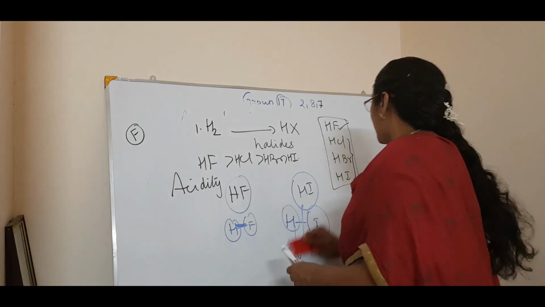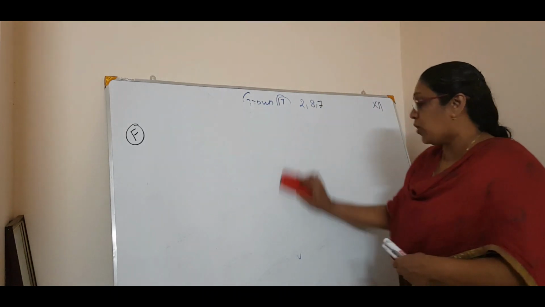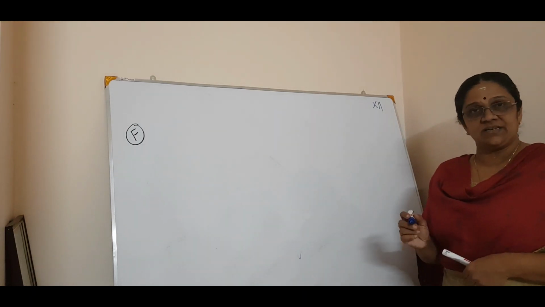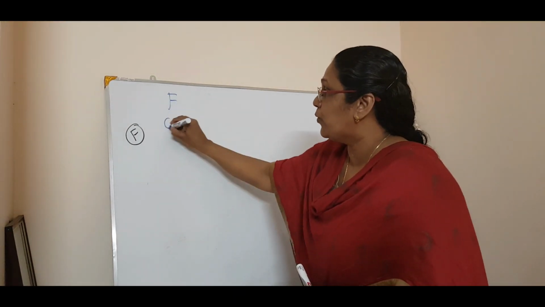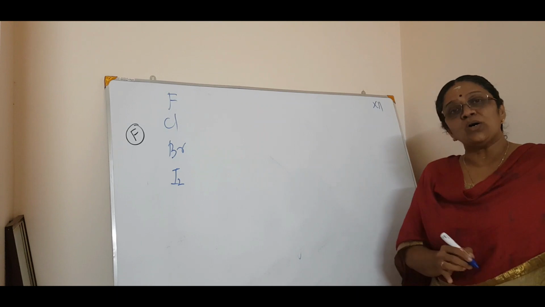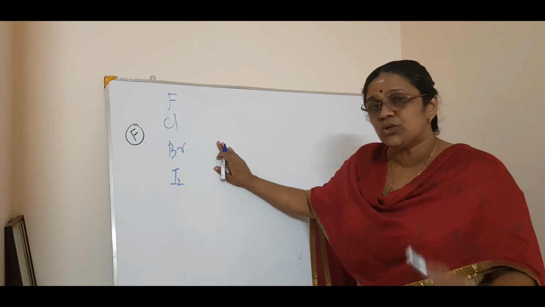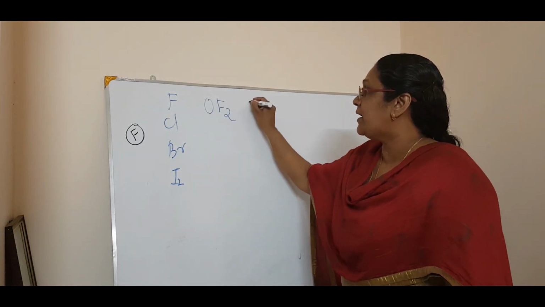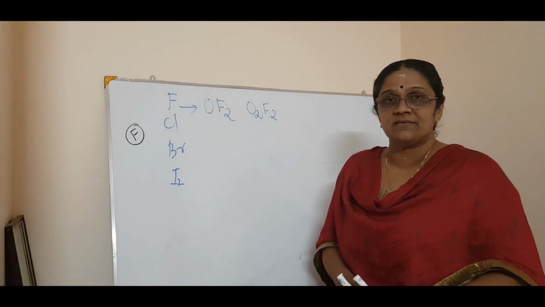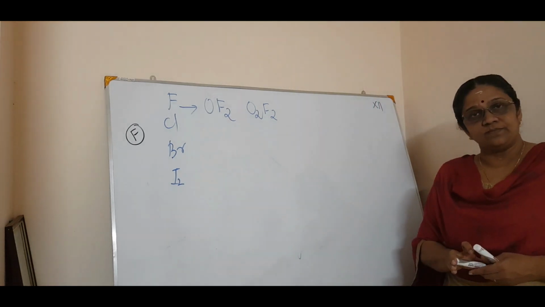Now we will see the reaction with the oxides, or the reactivity towards oxygen. How are these halogens reactive with oxygen? You know that the halogens are fluorine, chlorine, bromine, iodine, isn't it? All these 4. Now coming to oxides, fluorine will form only 2 oxygen fluorides, that is OF2 and O2F2. Fluorine only forms 2 oxides. You call them oxygen fluorides, OF2 and O2F2.